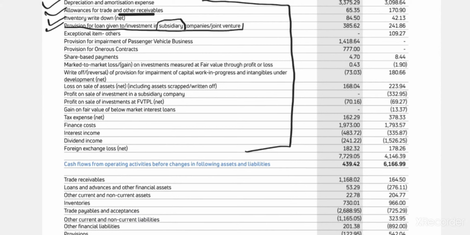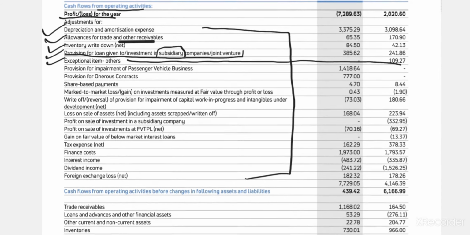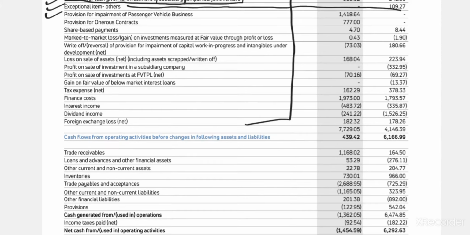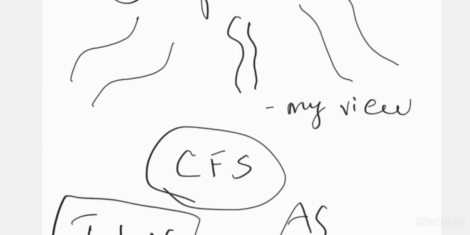Then exceptional item others, they haven't given anything. If there is any item they would have given here. For the last year they had some item, and if there's an exceptional item then they'll give it. This year they don't have any item. Then provisions for impairment of passenger vehicle business. Yes, see, this is nothing but impairment losses, sir. What is that impairment? What are you saying?